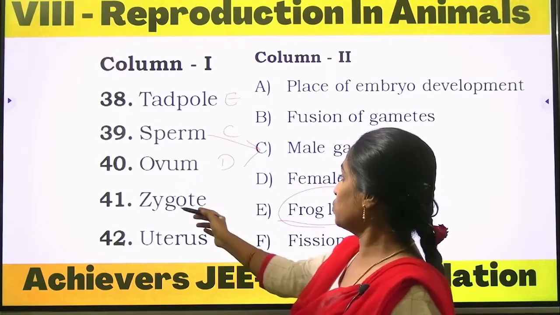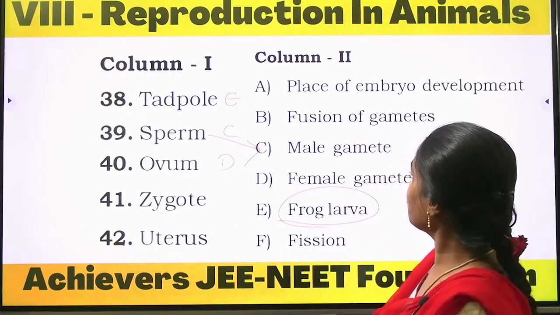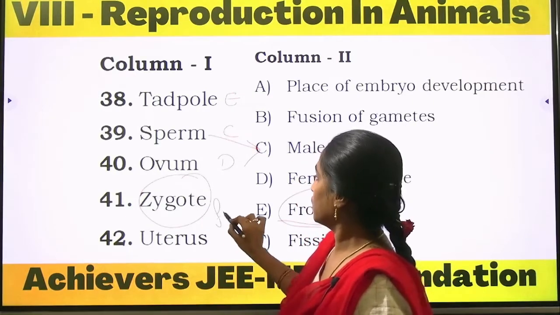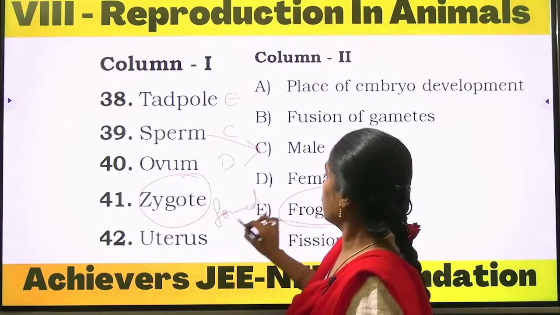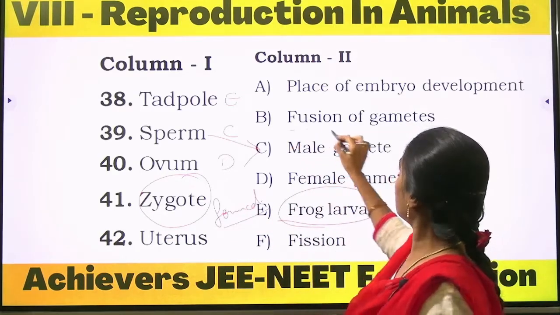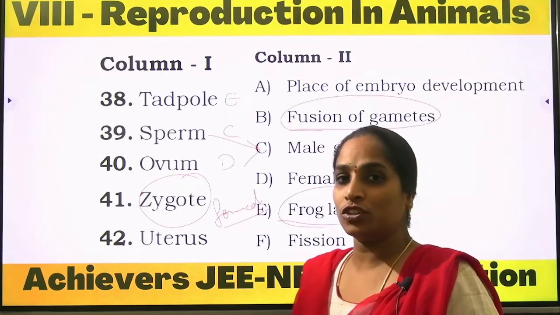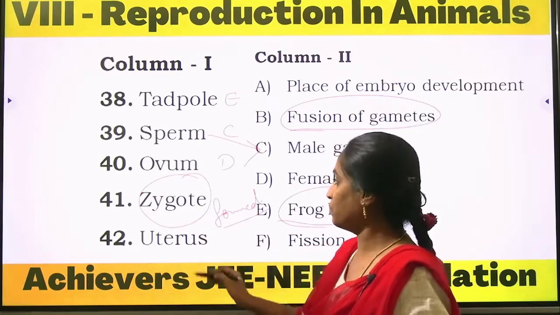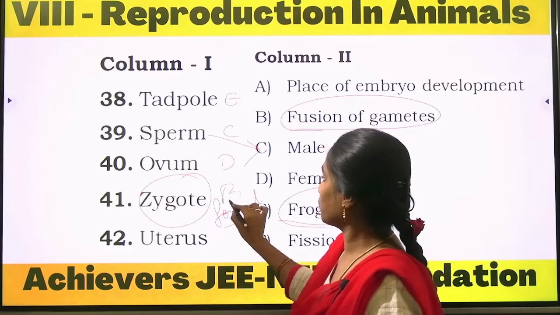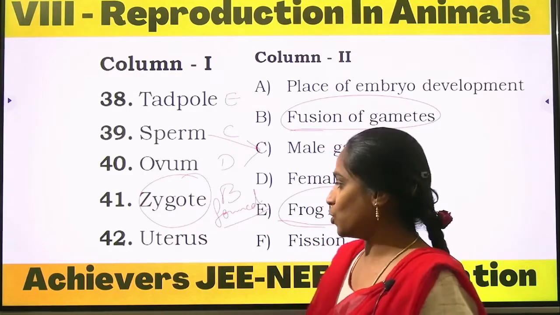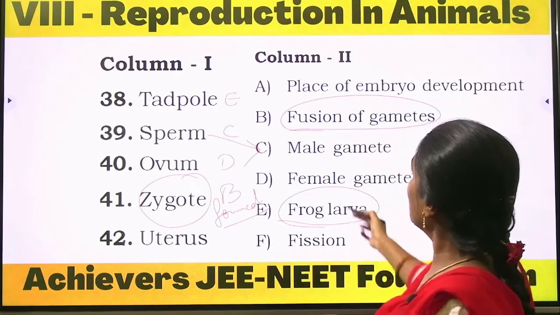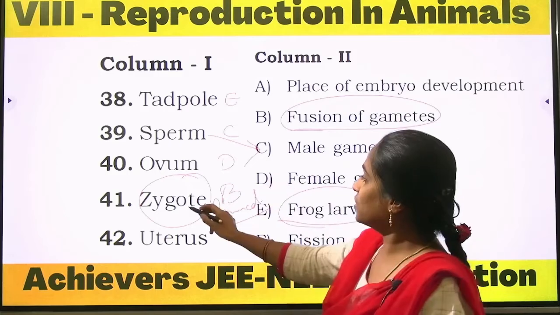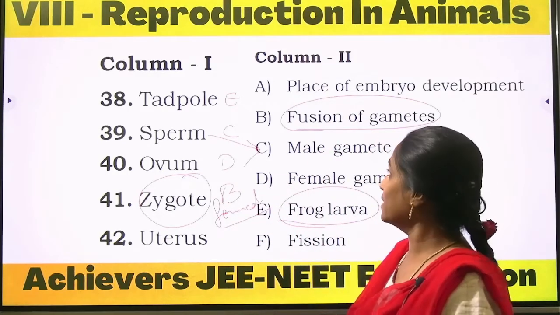Coming to zygote. The zygote is formed after the fusion of gametes. After fusion of gametes, which is fertilization, the zygote will be formed, so option B. Coming to the uterus, what is the uterus? The uterus is the place of embryo development. What is an embryo? After the zygote, the next stage is called the embryo.